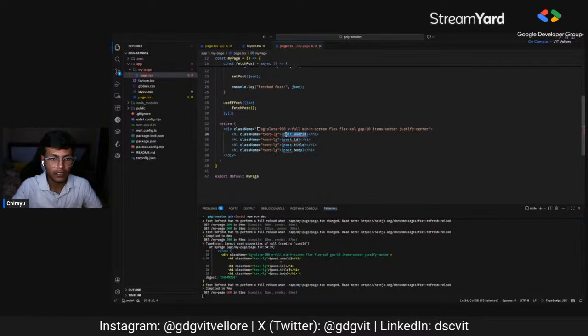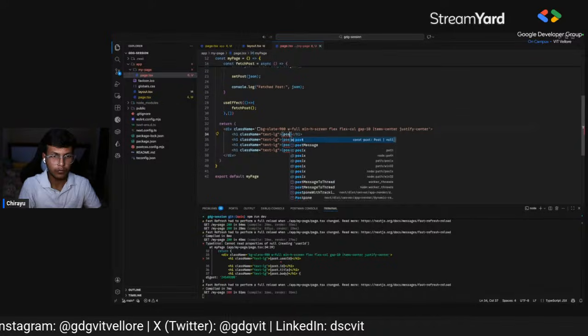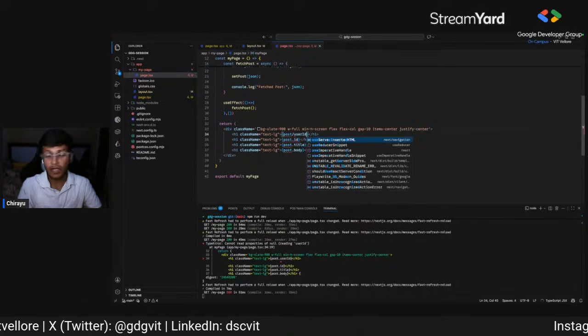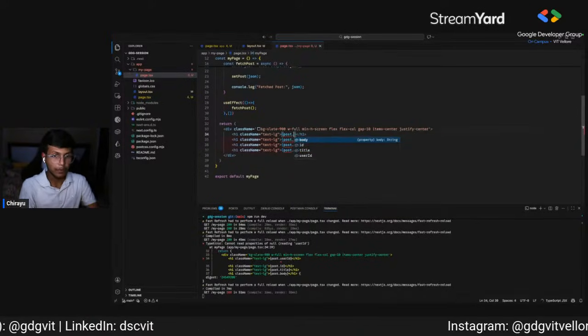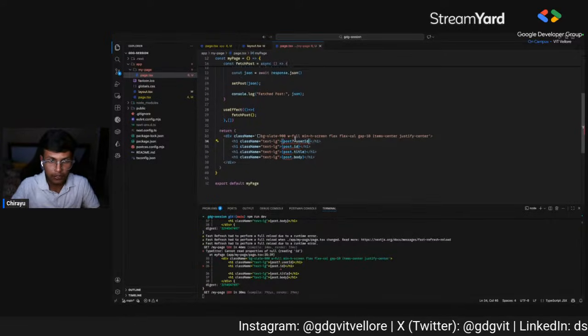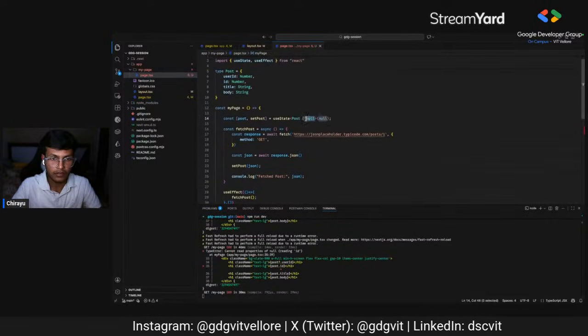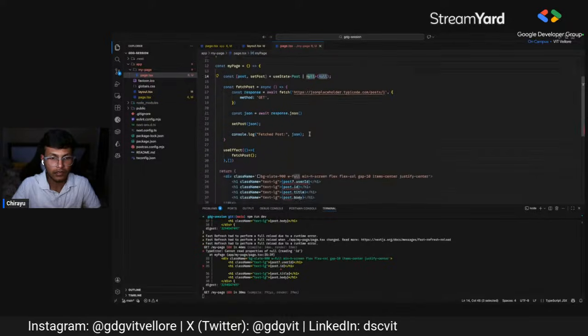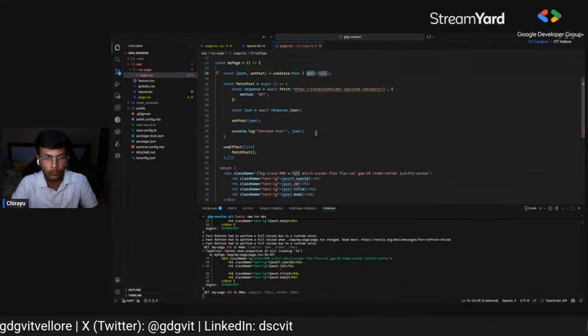So we can say post.userId. Why is it giving an error now? Because we have also set this particular thing as null, right? So it is asking what if post doesn't exist.